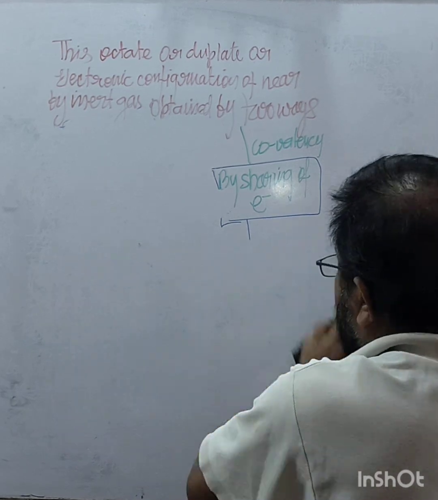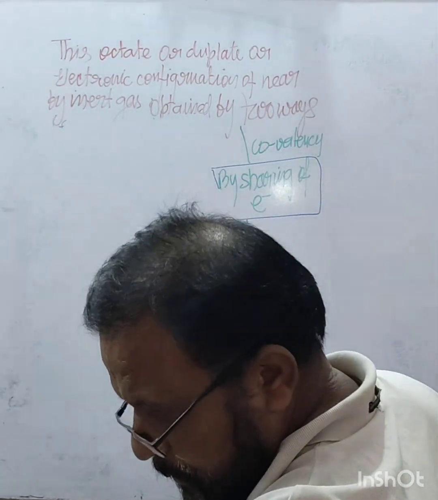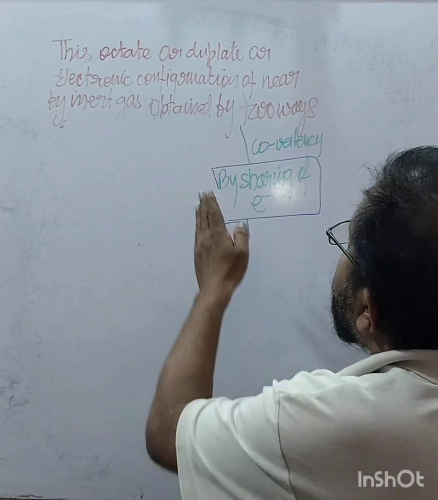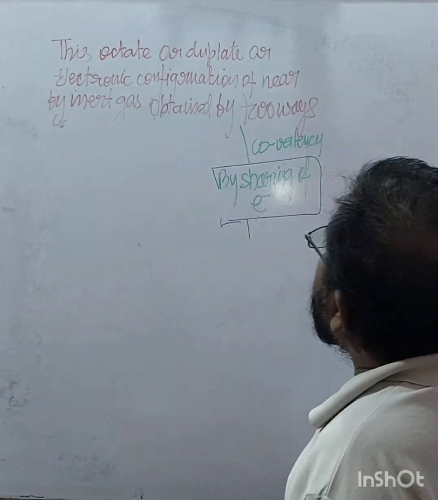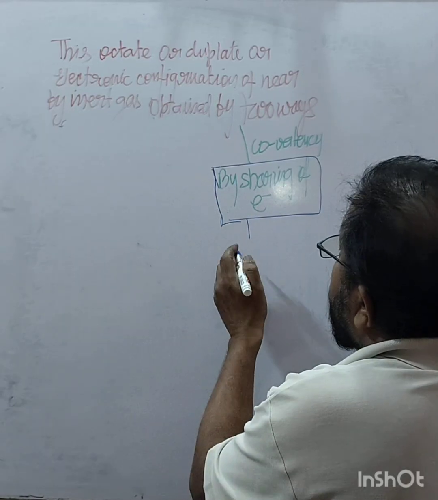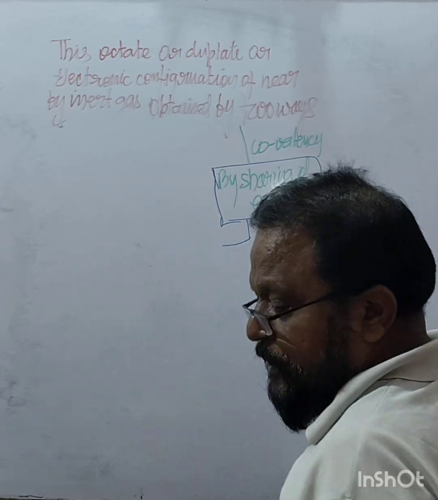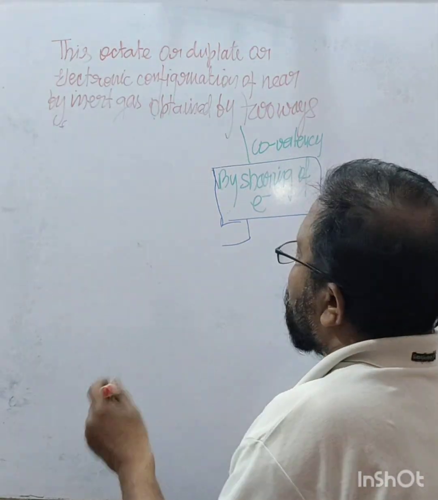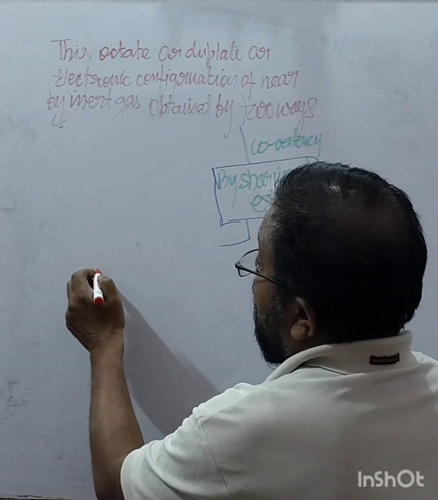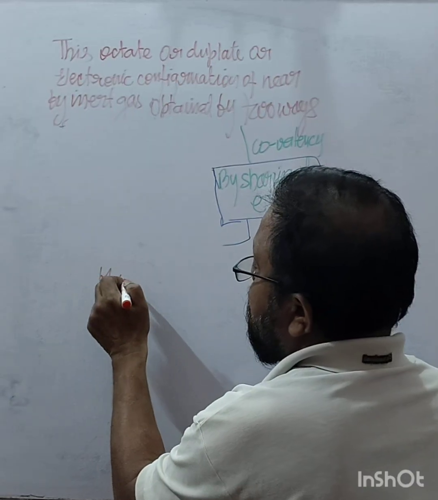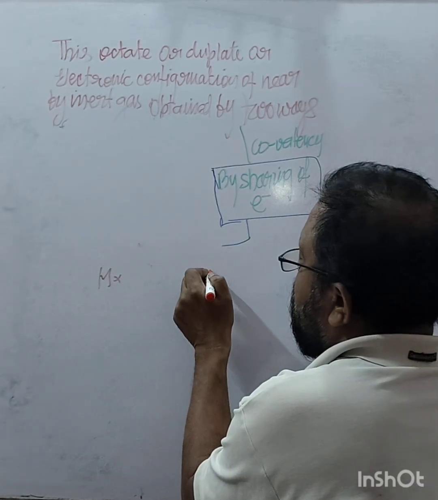Right. Another one is also by sharing of electrons. Now another condition is, as I told you, there is hydrogen which has one electron.